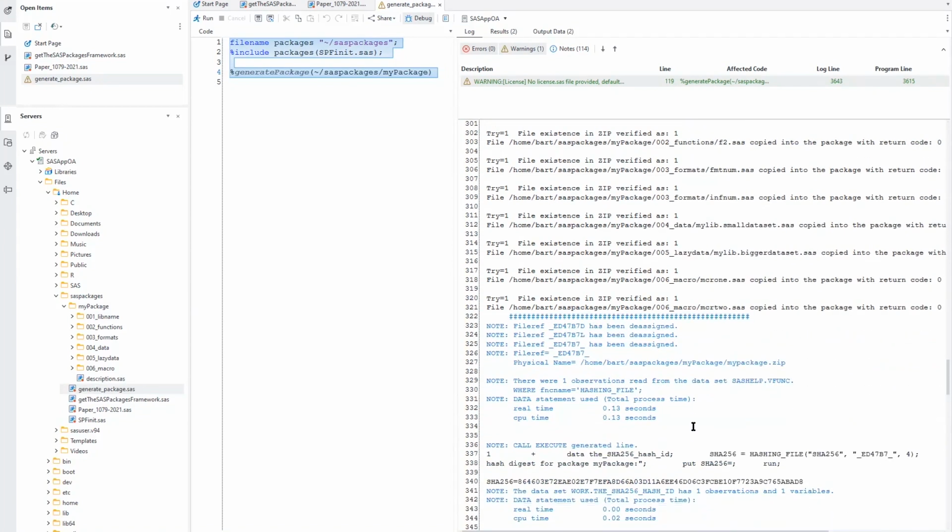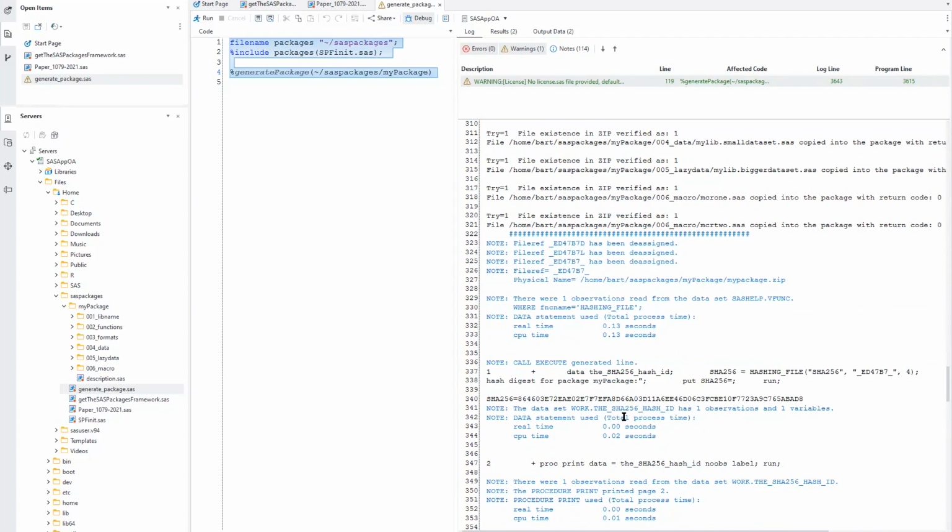And the final part here is the place where you can verify the SHA-256 checksum for the package file. Now, if we refresh the folder here, you will see the my package.zip file, and this means that the package was created successfully.